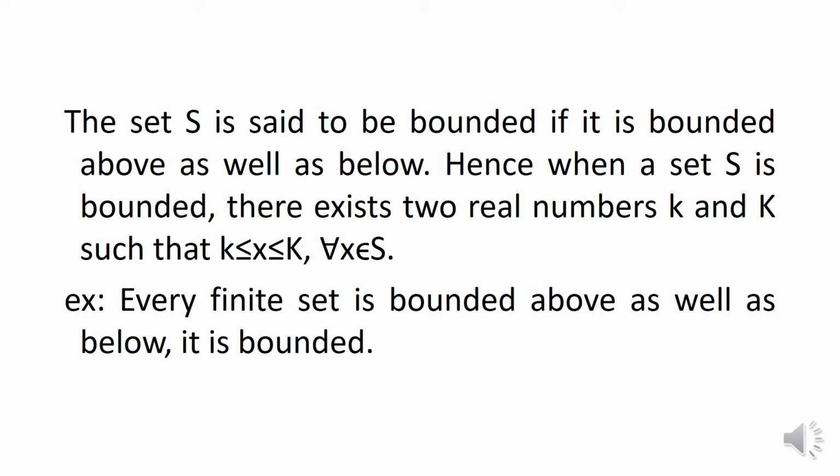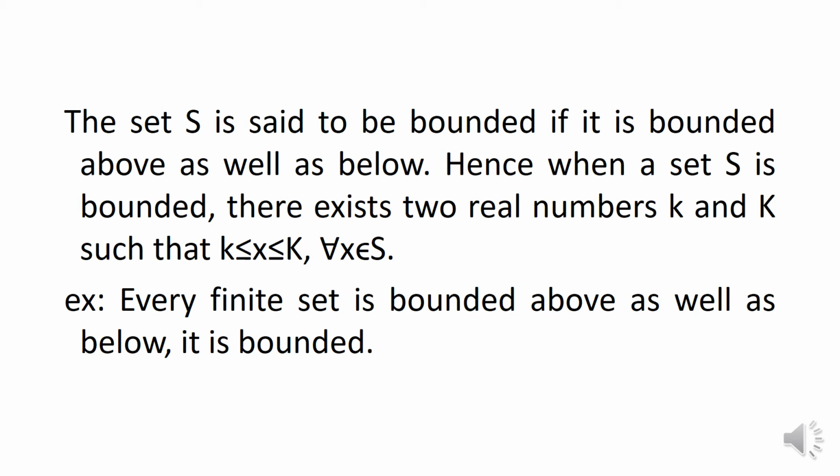So, the set S is said to be bounded if it is bounded above as well as bounded below. Hence, when a set S is bounded, there exist two real numbers, small k and capital K, such that x lies between the lower bound and the upper bound, where small k is the lower bound and capital K is the upper bound.